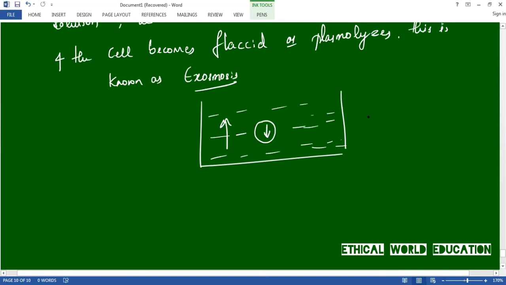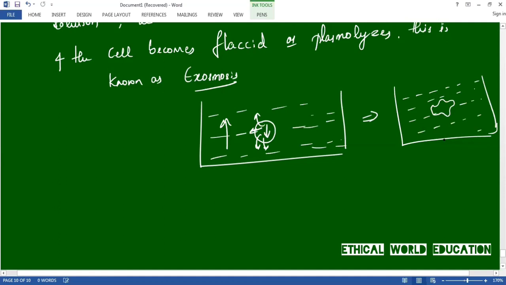In the next process, the moisture contained in the cell will move outside the cell, from the cell to the beaker. Then the cell will become flaccid, because the moisture inside the cell has moved outside the cell.